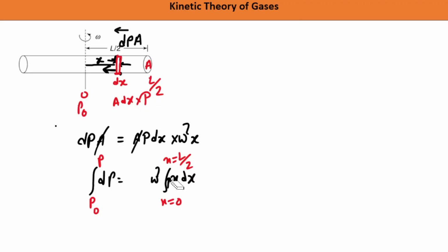Okay, it is getting a little crowded. Let me rewrite it. So this is your rho x dx. Why have I taken rho inside? Because rho is also a variable. If you see carefully, because of this rotation thing, more mass of molecule or more number of molecules will be crowded at the end. You can feel that thing.